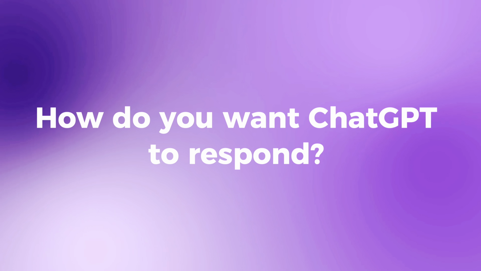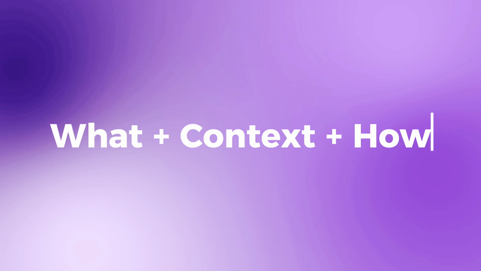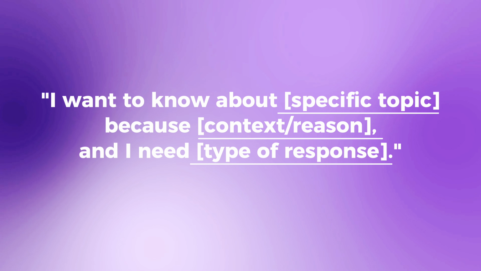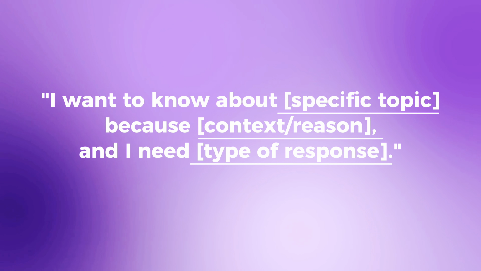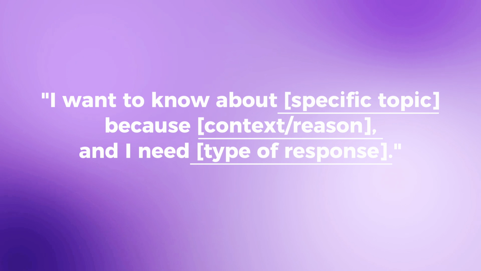Lastly, clarify your purpose. This is your how. How do you want ChatGPT to respond? Are you looking for a detailed explanation, a brief summary, creative ideas, or maybe a step-by-step guide? So one more time, what plus context plus how. And your perfect prompt formula looks something like this. I want to know about a specific topic because of the context or the reason, and I need a certain type of response.